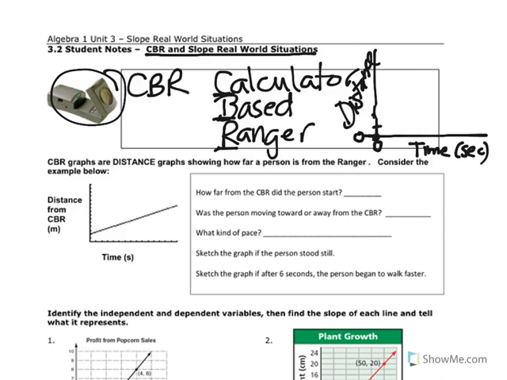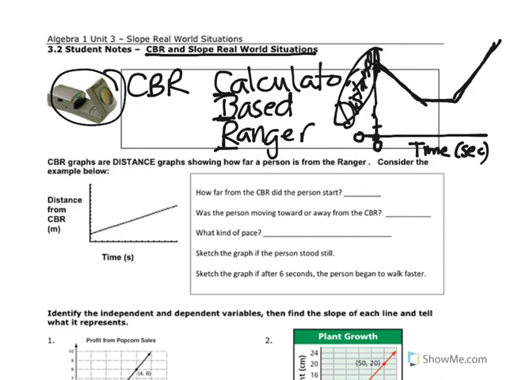Let's look, if you start further away, over here, and then walk toward the CBR, you're going to come this way. If you stand still, it stays flat. Because this is distance from the CBR, as you come toward it, it's going to get closer. As you walk away from it, it's going to get further away. So here's a graph right here.